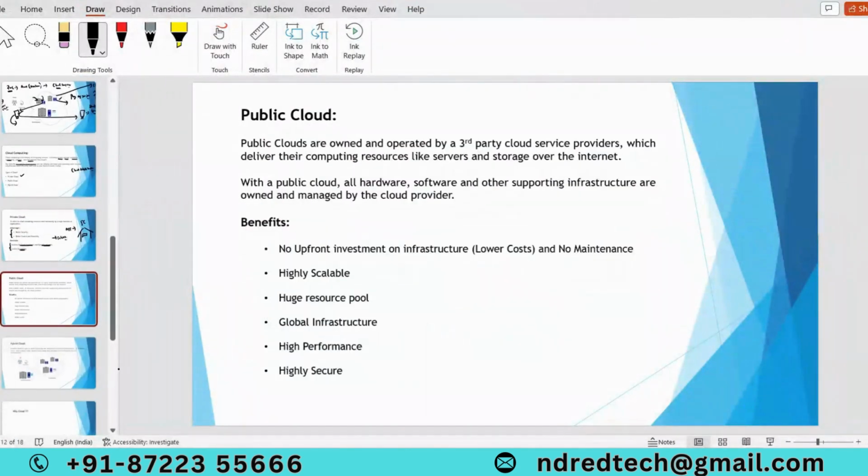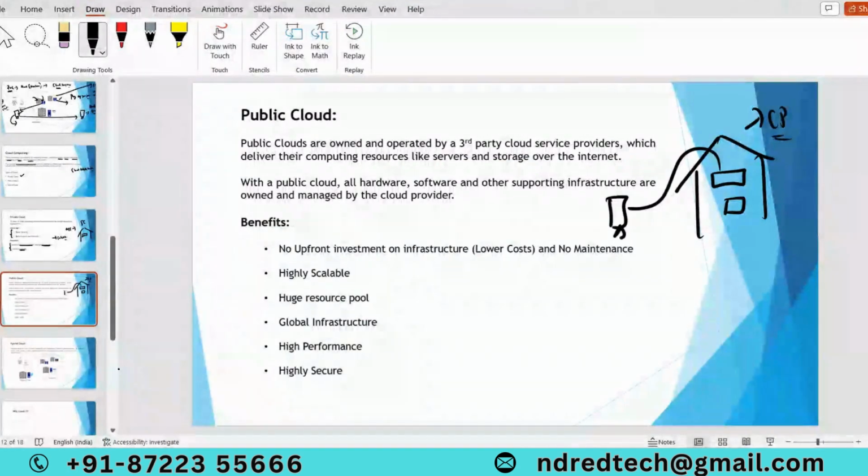So this is the example for public cloud. Public clouds are owned and operated by third-party cloud service providers. That means the data centers and physical servers belong to the cloud provider. We are just creating virtual machines on top of their physical servers. So it's the cloud provider's responsibility to take care of these data centers and physical servers.